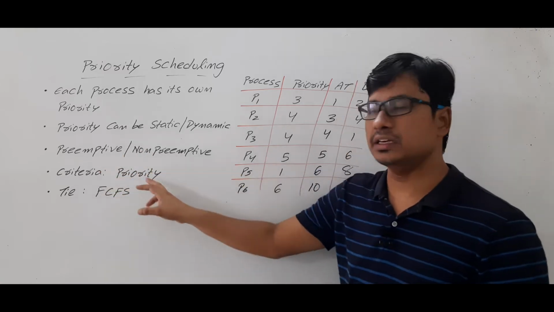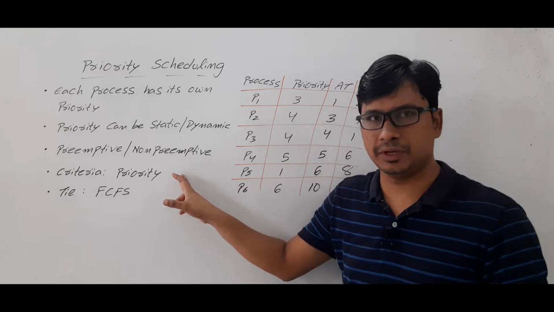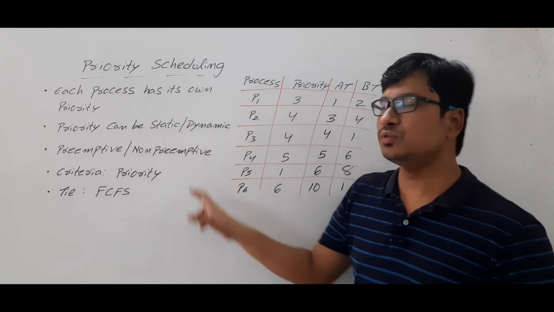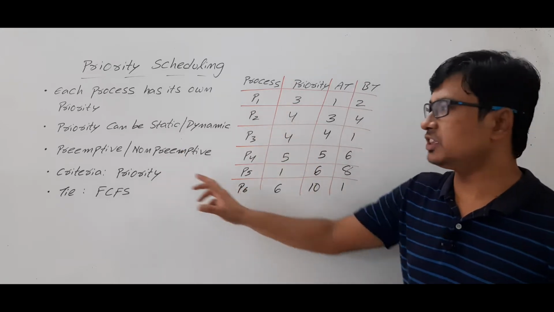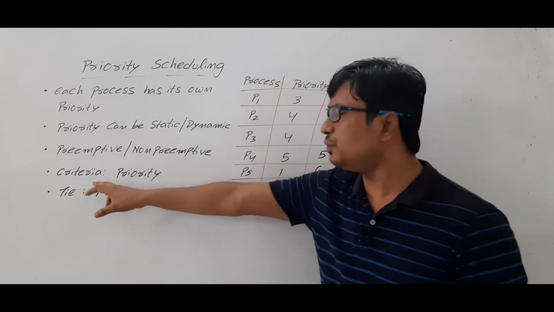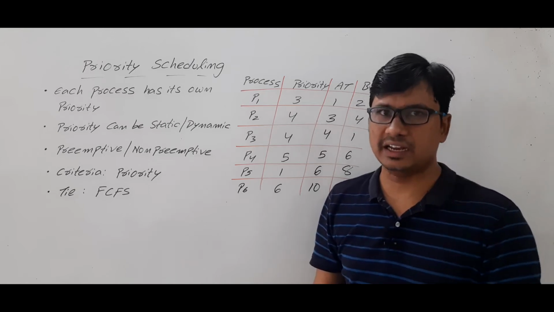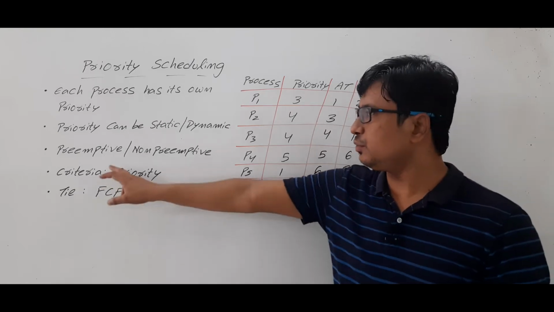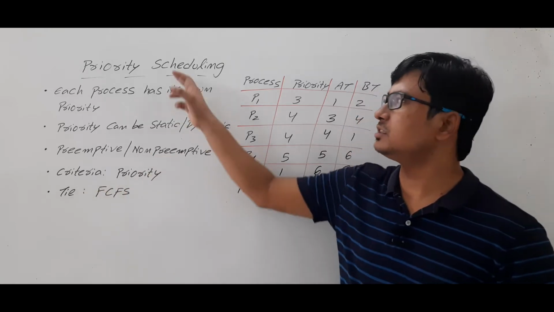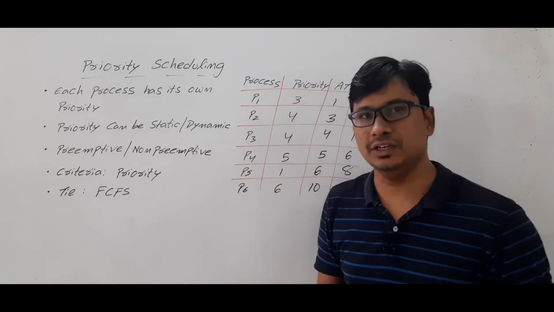It has two variants. One is preemptive, another one is non-preemptive. You already know what a preemptive scheduling algorithm is and what a non-preemptive scheduling algorithm is. In this video, I will solve this question with respect to the non-preemptive priority-based scheduling algorithm. Now, any scheduling algorithm will have two parameters: one is the criteria and another one is the mode. Here the mode is non-preemptive and the criteria is the priority. That's why the name itself came as priority based scheduling algorithm.